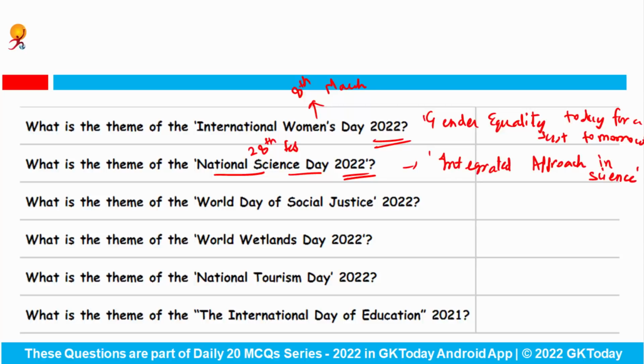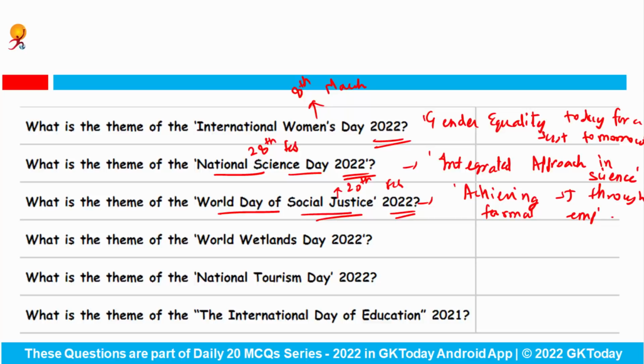Next is, what is the theme of World Day of Social Justice 2022? This is observed on 20th of February, and theme was Achieving Social Justice through Formal Employment. Okay. Next is, what is the theme of World Wetlands Day 2022?